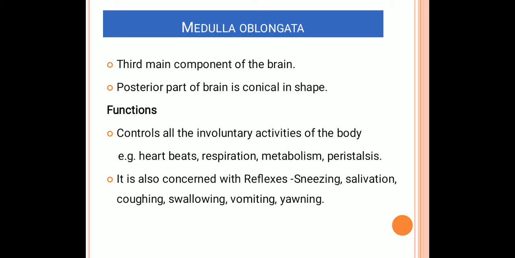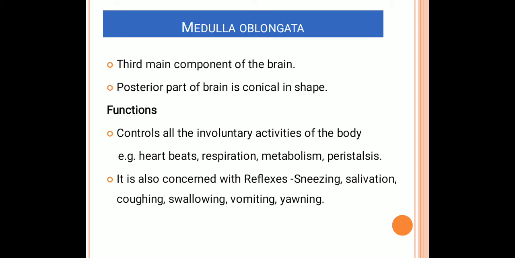For example, heart muscles: the cardiac muscle is there, and we can hear the heartbeat sound. This heartbeat is not controlled by our will. It is an involuntary action, not a voluntary action. And respiration, we cannot control it either. It happens involuntarily.